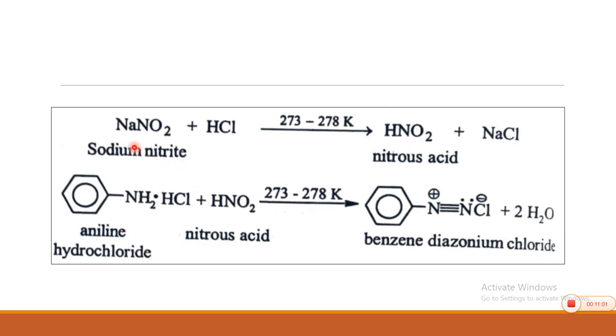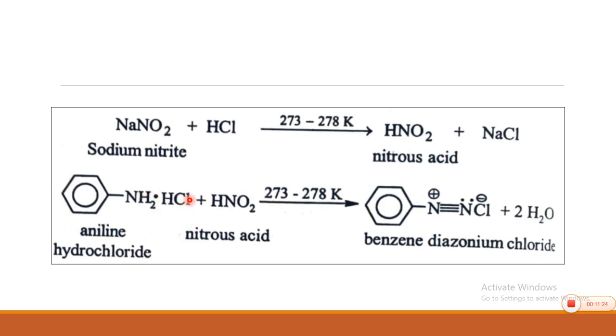Okay. So, sodium nitrite when allowed to react with HCl gives nitrous acid. This nitrous acid formed in situ, that means in the reaction, is used for the conversion of amine into diazonium salt. The amine is used in the form of its hydrochloride. So, aniline hydrochloride, pure aniline you cannot use.